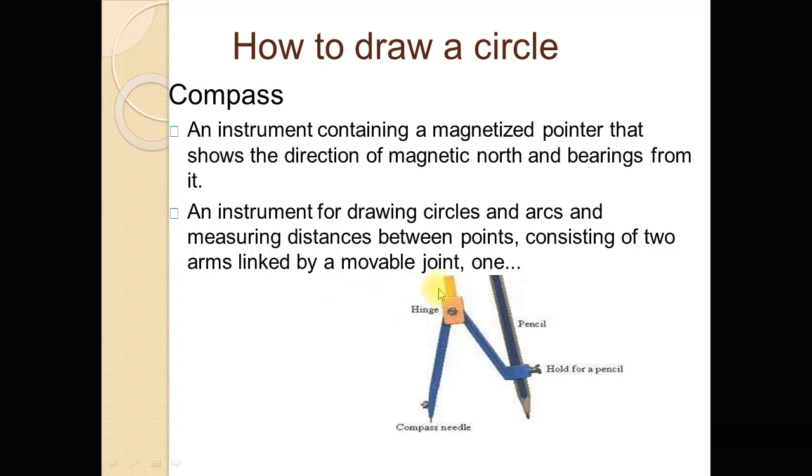So this is the movable joint point, and these are the two arms of this compass. This is the holder for a pencil. This is the movable joint point, and this is the needle of the compass.